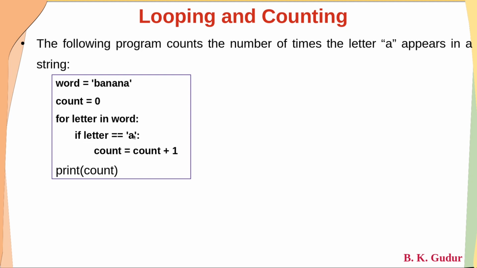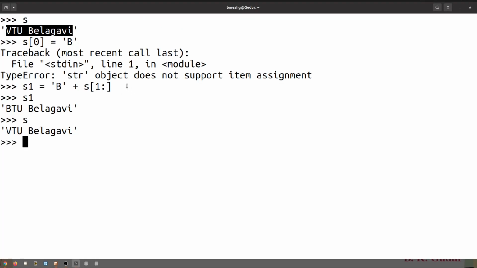If that letter, which is nothing but that item, is equal to, in this particular case, if letter is equal to A, then increment the count. Otherwise, just go to the next item, which is the next letter, and check whether that letter is equal to A. If it is equal to A, increase the count. This loop will continue till all the items in this set are over. By the end of this loop, if we print the count, it will give the number of A's in this string, which is banana. So for you, I'll execute this, dear students, and show you.